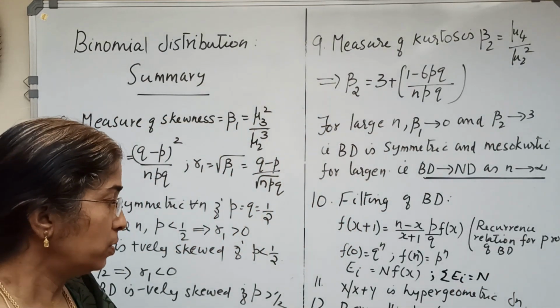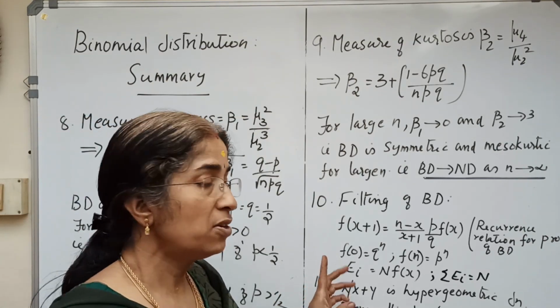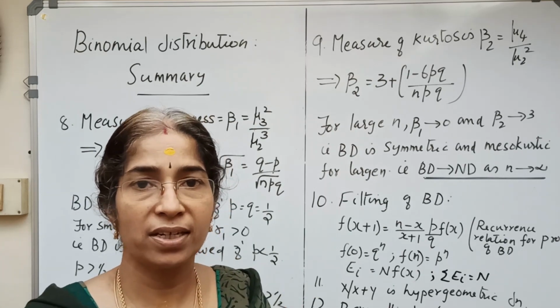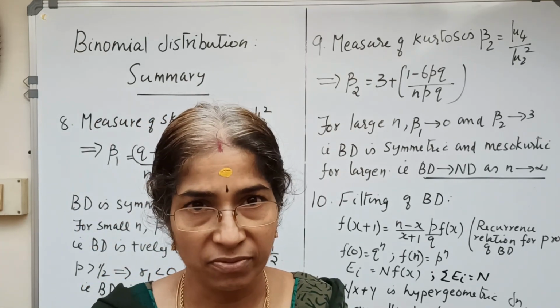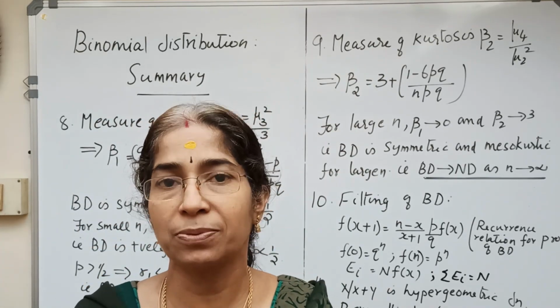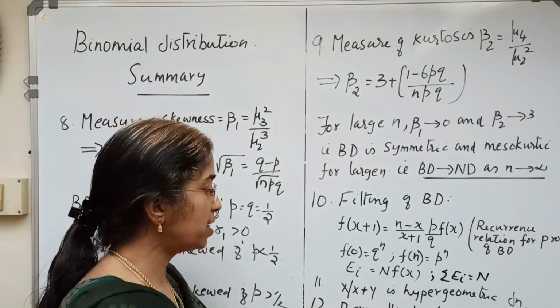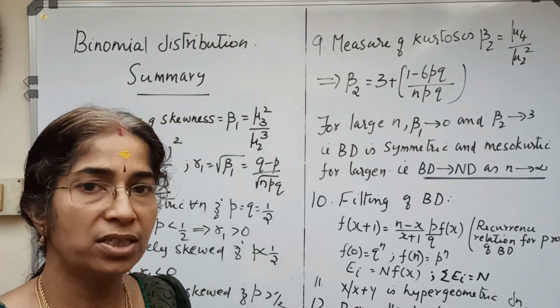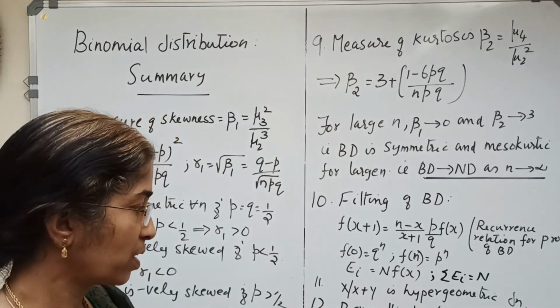Now we have the result: if x and y are two independent binomial variates with parameters n1, p and n2, p respectively, the conditional distribution of x given x + y is hypergeometric distribution.